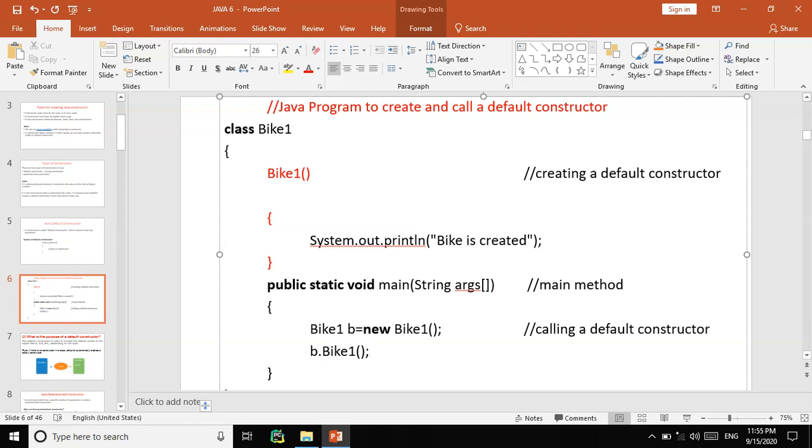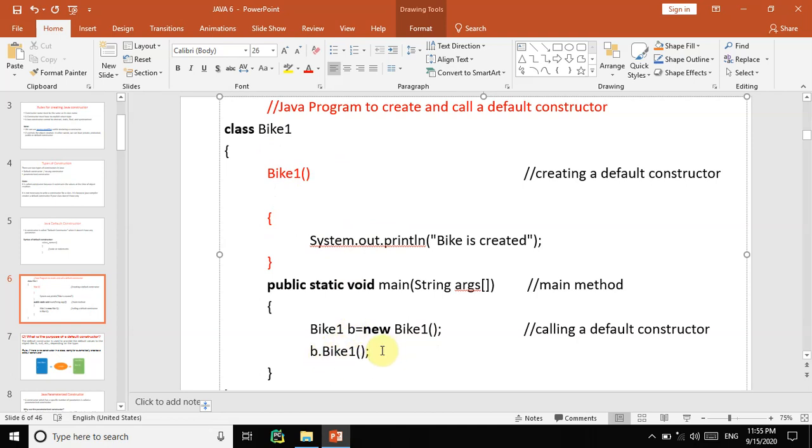Yes, in the early classes we discussed this. Whenever we have a class, one compulsory method is the main method. If any other methods are present like this, then to execute the statements in those methods, we have to create an object for the class and call them by that object.